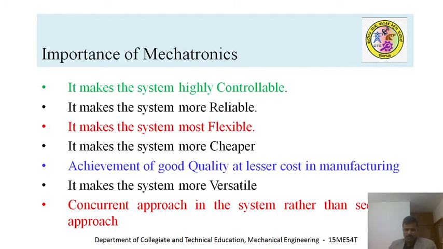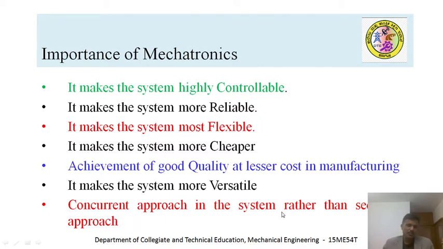Because we are dealing in microns, you can expect very good quality. When you have more quality of products, there is less scope for scrap. When you have less scrap, definitely it's an added advantage for the manufacturer to quote the price at a lesser value. And next, it makes the system more versatile. Definitely, the system is more versatile to manufacture different design products.